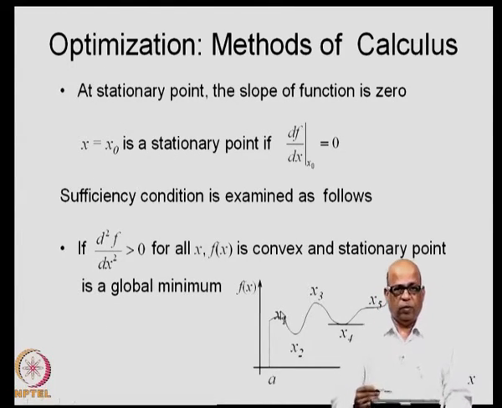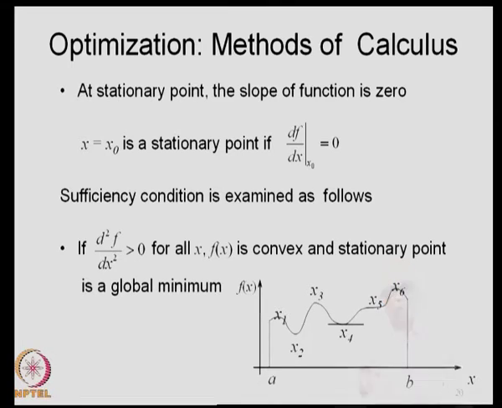Okay, let us just go through it again. What we are interested in is that within a particular range between a and b, we want to examine whether the point x equal to x naught is a minimum or a maximum, and in fact, whether it is a local minimum or a global minimum, local maximum or a global maximum. First, we examine the slope of the function.